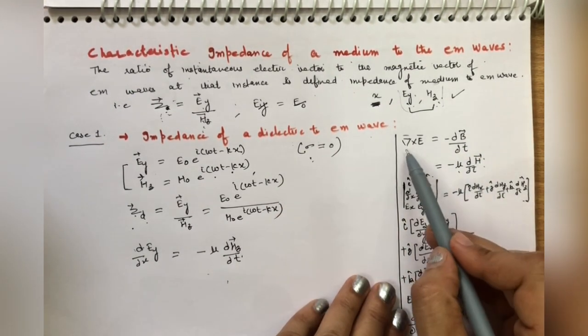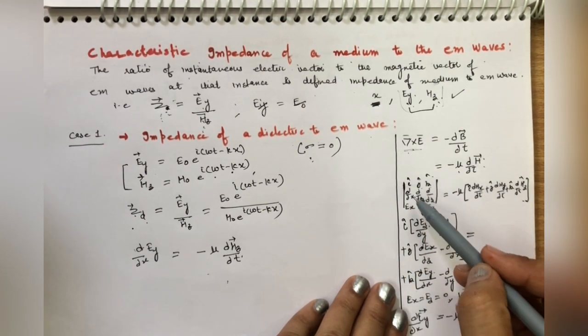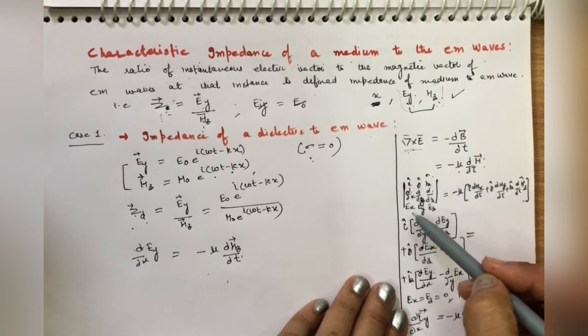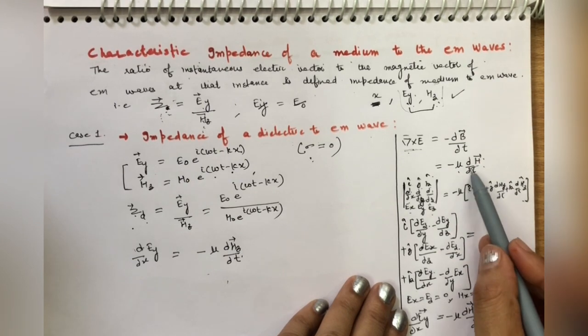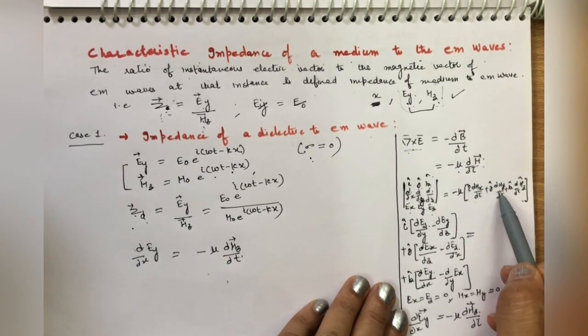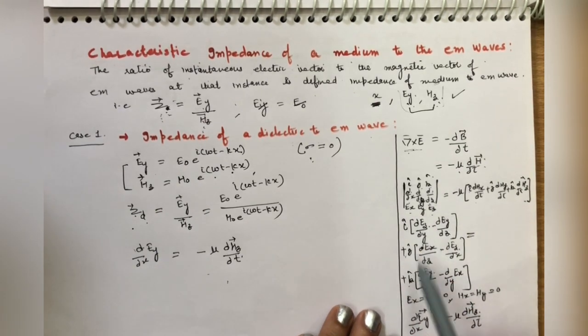Okay. Now del cross E, how can we solve it? I cap, j cap, k cap, d by dx, d by dy, d by dz, Ex, Ey, Ez. Similarly, mu d by dt of Hx, Hy, Hz. When you solve this determinant, you will get the I cap, j cap and k cap components, equal to the same thing. Clear?